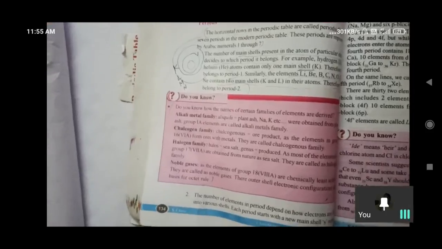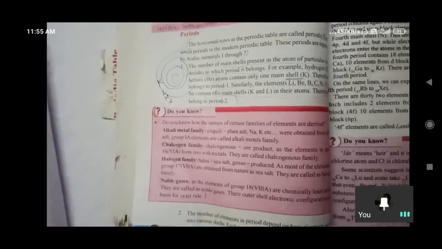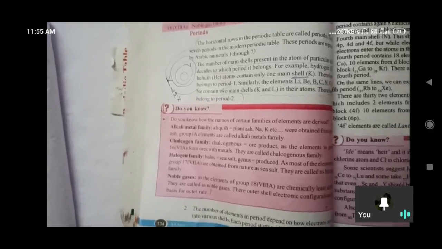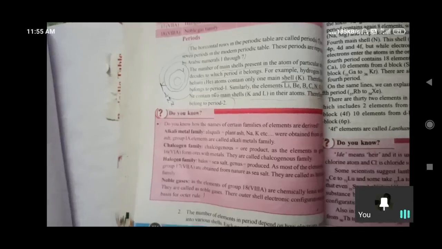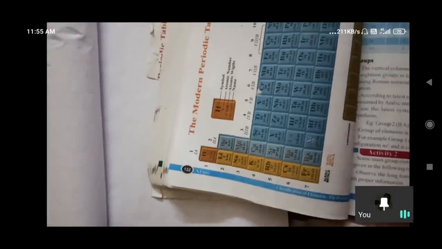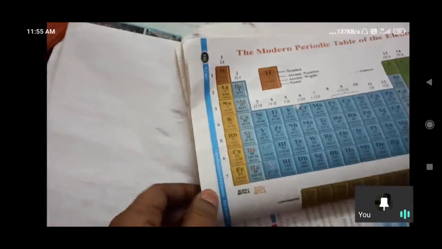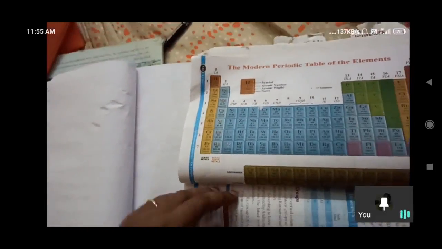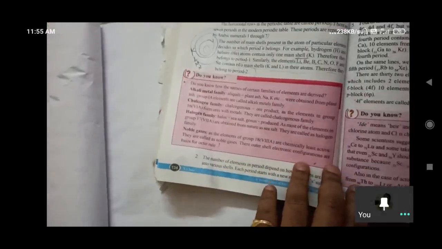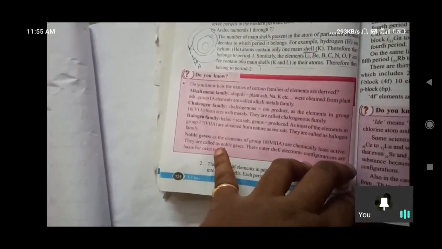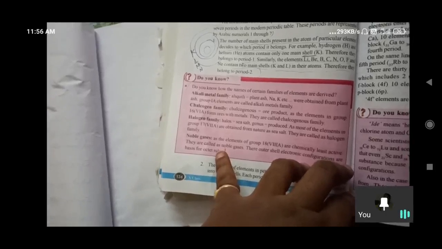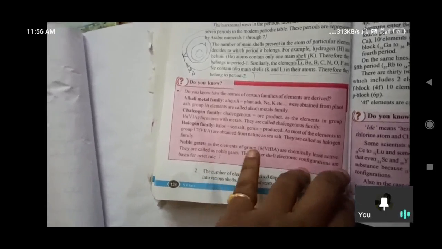So in that manner we can understand, and on the basis of that we have discussed the alkali metal family, chalcogen family, halogen family, and noble gases. Alkali metals are obtained from the ashes of plants, so group 1A elements are called the alkali metals family. Here group 1A are alkali metals, group 2A are alkaline earth metals, and then the chalcogen family, named for ores, since those elements are obtained from ores. And the halogen family, named for sea salt, like fluorine and others, comes under the 7th A group.